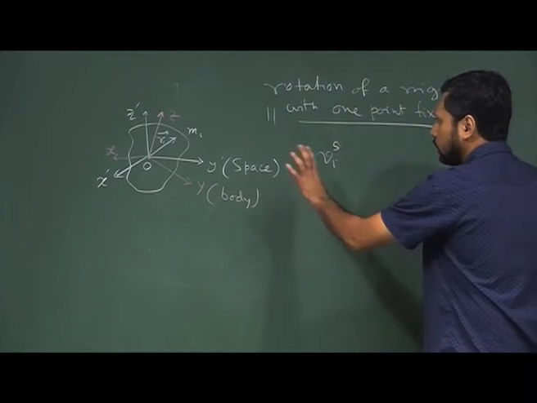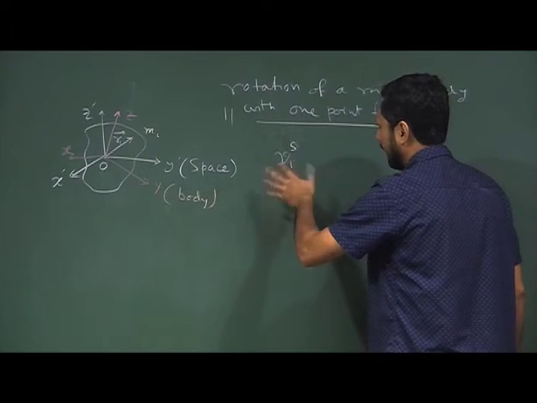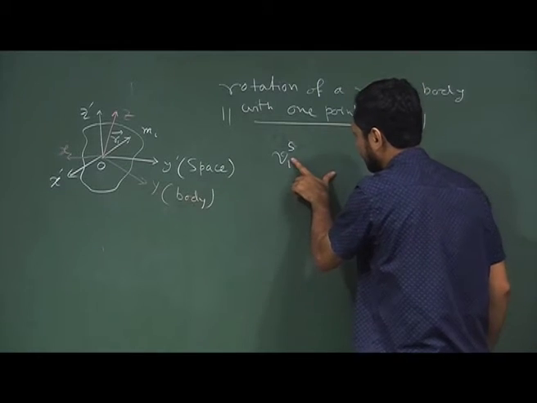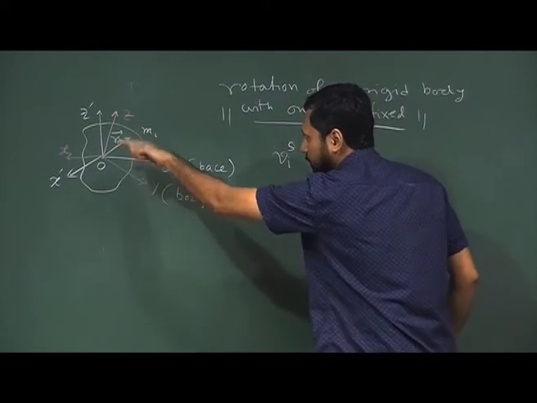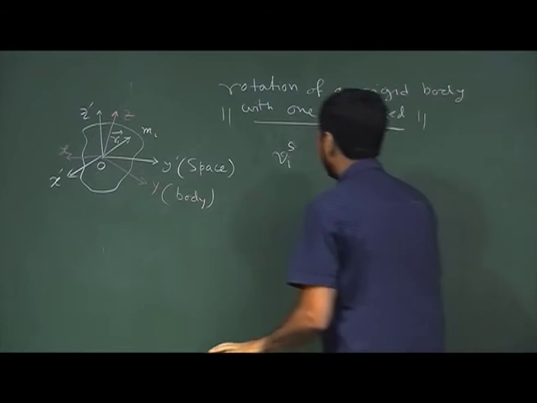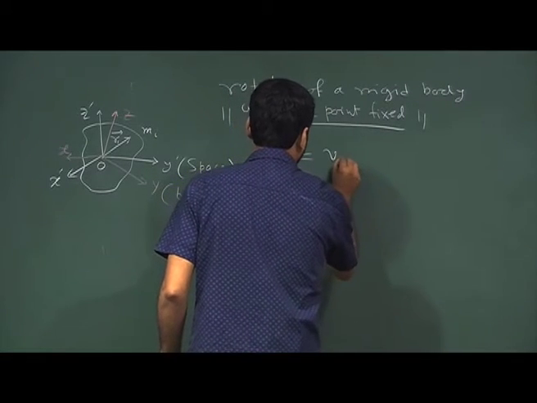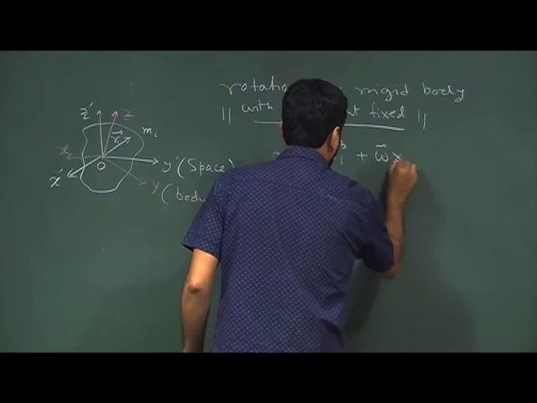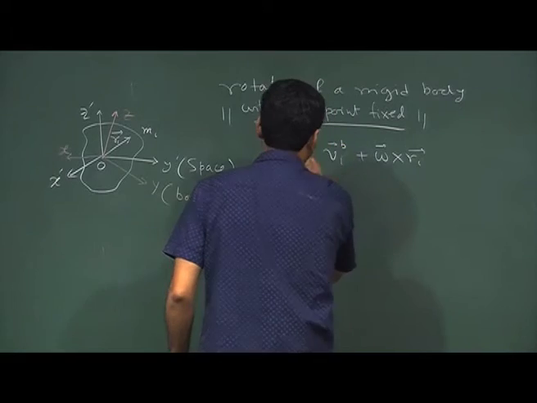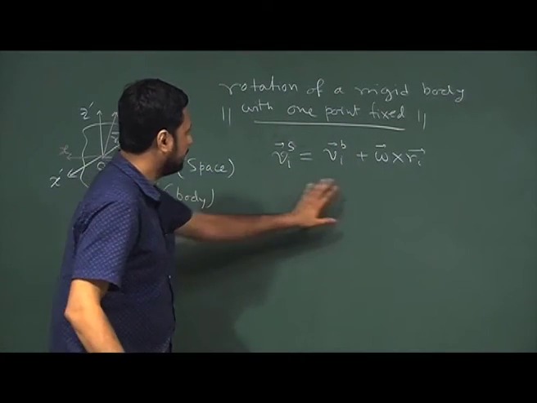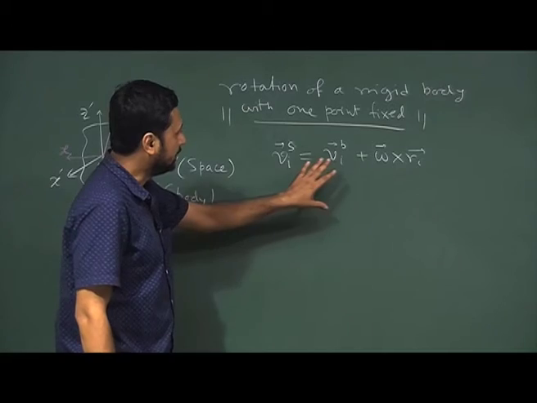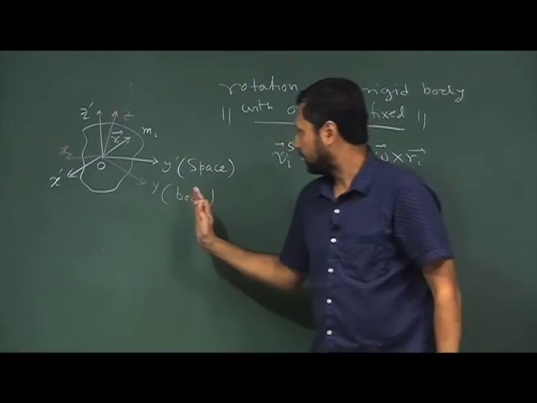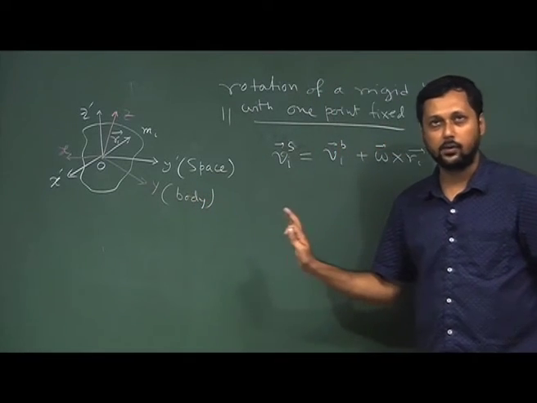If I want to calculate the velocity of the ith point with respect to this space set of axes, which is the inertial axis, it will have two components: one is v I body plus omega cross r I. These are all vectors. This equation looks very familiar, because this is the exact same equation we derived for a moving coordinate system, and this body set of axes is the moving coordinate system of our interest.